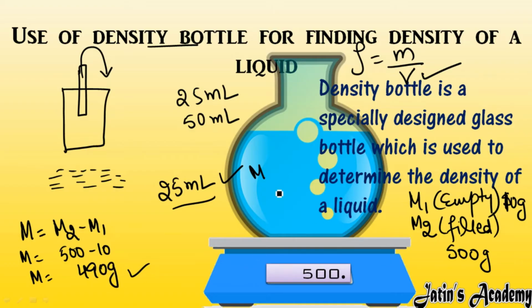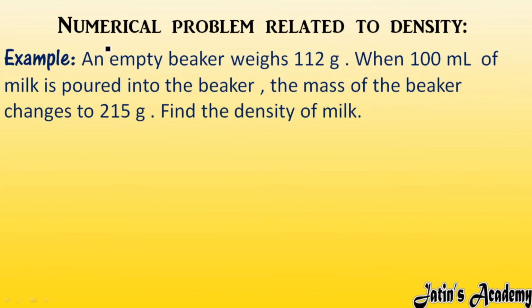So like this way we will calculate mass also. Volume too we know, because the density bottle has a fixed volume. So that is why, in this way, we can easily use the density bottle in order to measure the density of any liquid. Now we have a numerical problem related to density. By this you will also see how we are going to use the density bottle.